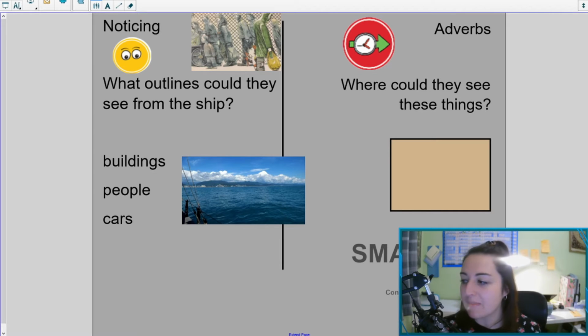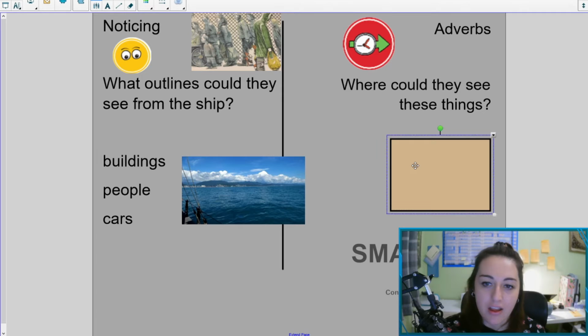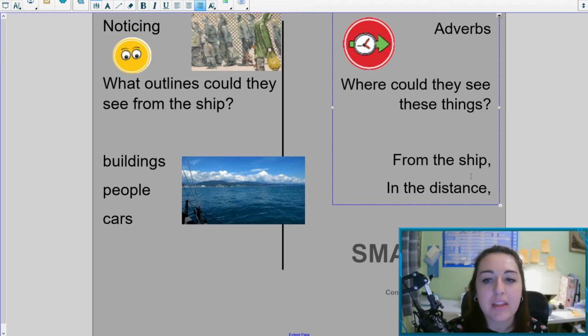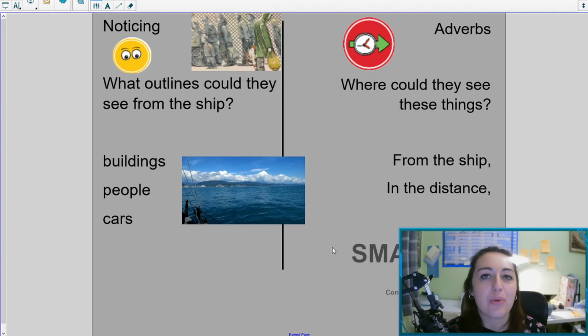Okay, so let's have a look at some of the where adverbs that I have come up with. So we've got things like from the ship and in the distance as well. So they are some of the places that the boy could see these outlines. So that's what we're going to write about in our first paragraph today. When they're on the boat, all the things they could see and where they could see them from.